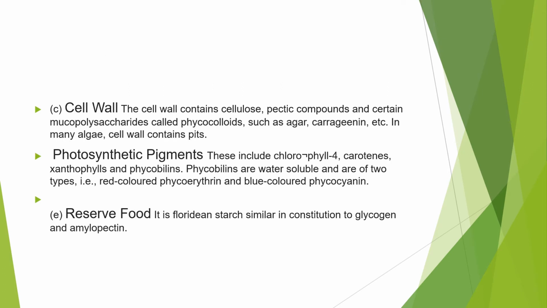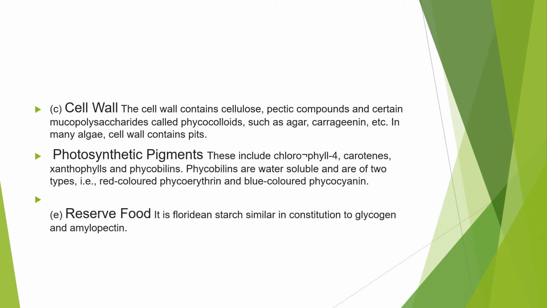Their cell walls contain cellulose, pectic compounds, and certain mucopolysaccharides. Then pigments, as I told you, they have the chlorophyll, carotenes, xanthophyll, phycobilins, these pigments are found in them. And reserve food is Floridian starch. This word only you have to keep in mind. Floridian starch is the reserve food.